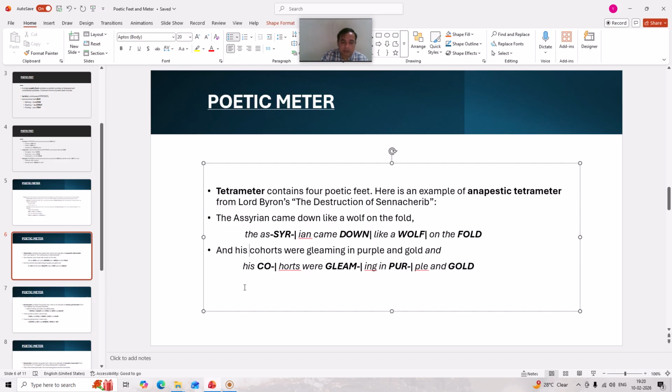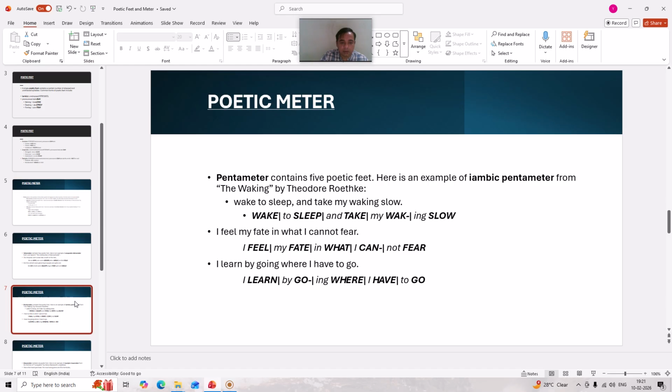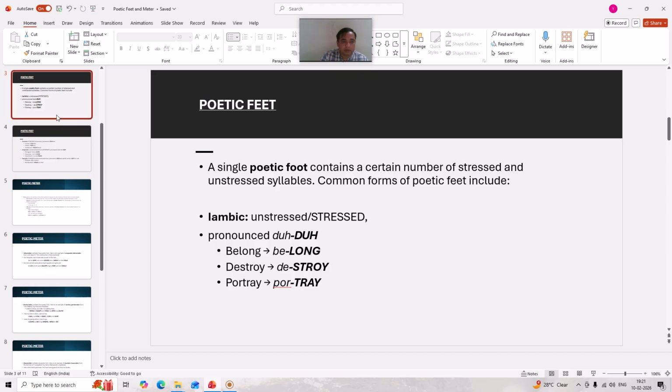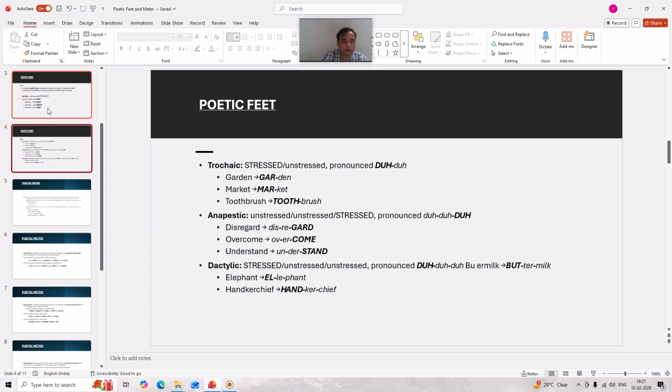So the simple thing is that whenever we read meter, we need to read first what is the poetic foot that has been used, whether it is iambic, trochaic, anapestic, or other poetic feet like the dactyl. Anapestic, trochaic, and iambic, these are the basic poetic feet.